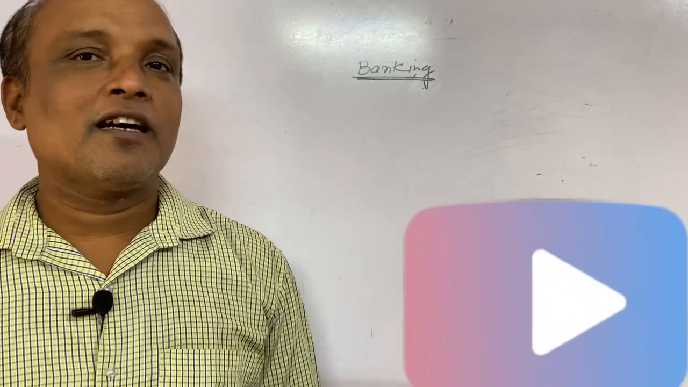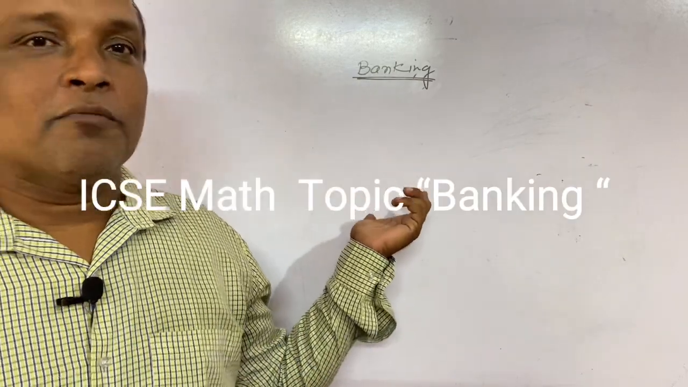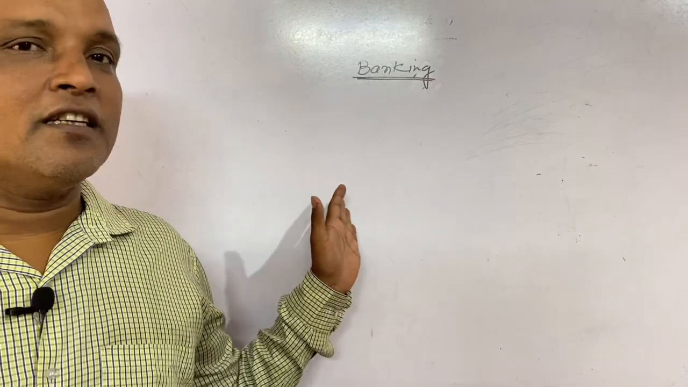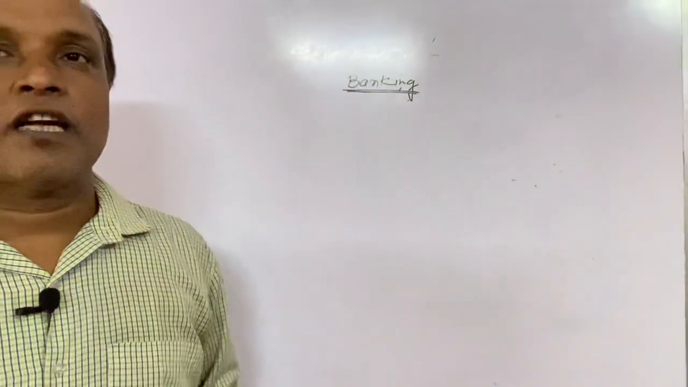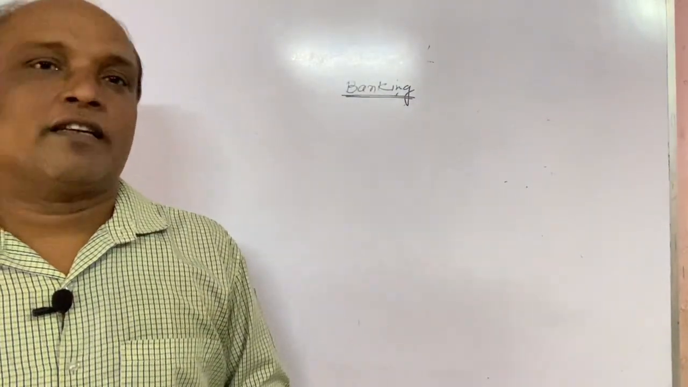Now we'll discuss ICSE class 10. One of the topics we have is banking. Banking means we'll talk about different types of accounts. We already know the savings bank account. We'll go for one more type of account, that is the recurring deposit account. We'll discuss that recurring deposit account.